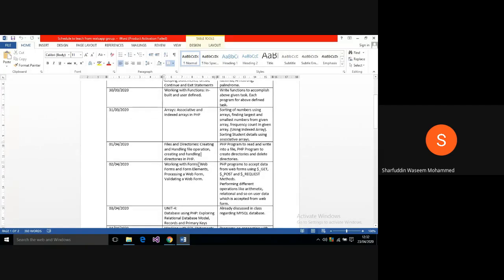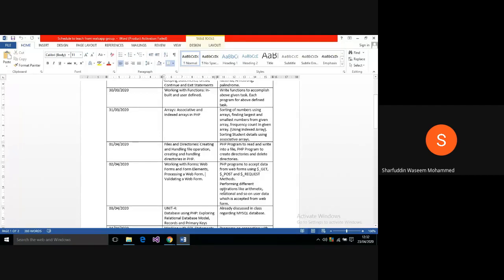Okay, and working with forms, web forms and form elements, and processing of a web form. You have seen that the $_GET, $_POST and $_REQUEST methods are there, with the help of which you can access the data from your web form in PHP.